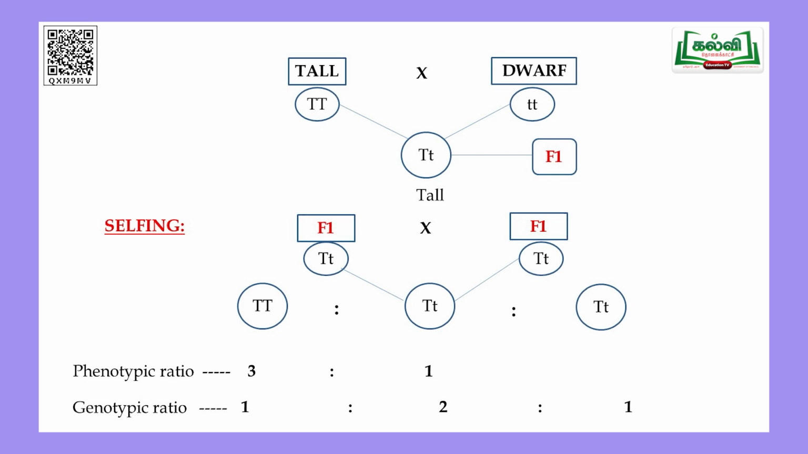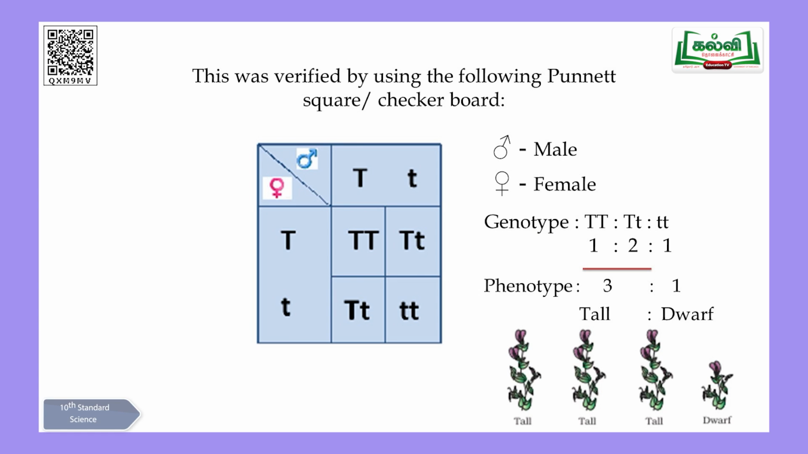3:1 is 3 tall plants and 1 dwarf plant. So in the F2 generation, one of the babies is resembling the mother. Is that clear? The genes are revealed only in the F2 generation, whereas in the F1 generation, the genes were hidden inside. So he got 4 resultant babies from the F2 generation. I am just going to show you the Punnett square now, and it will be very clear.